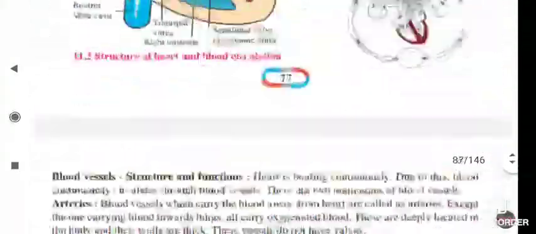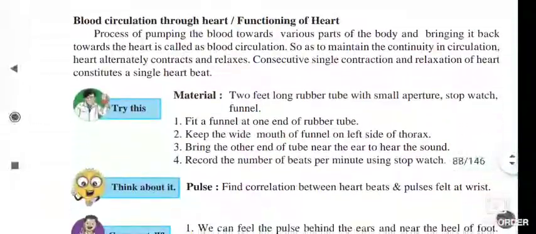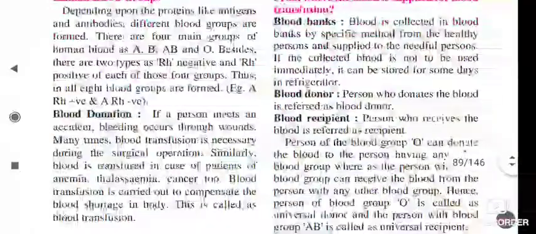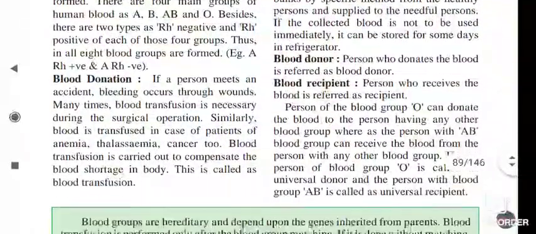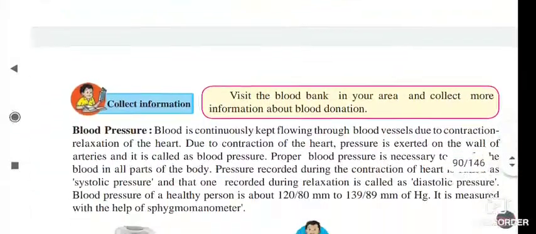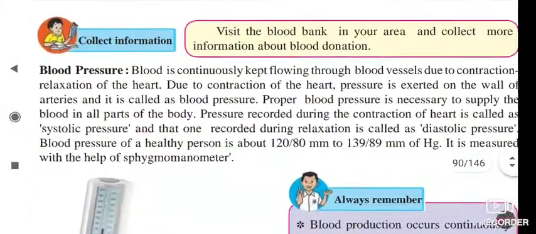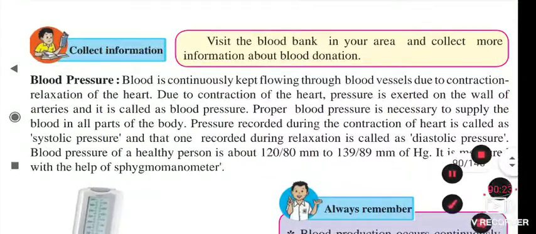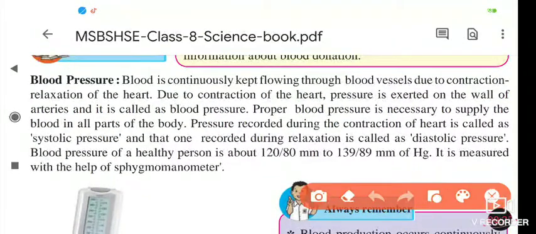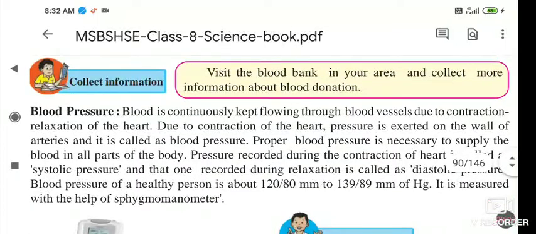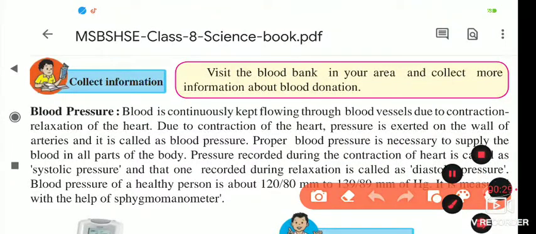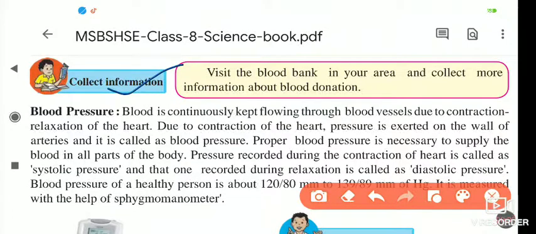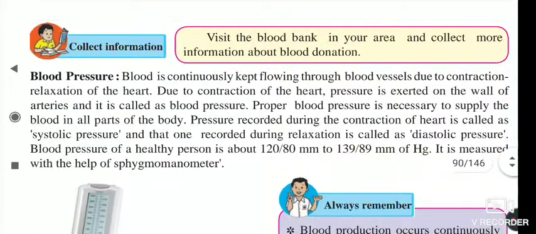Under this lesson, today we will see the last part of our lesson, and inside it we will see human blood groups, that blood donor and recipient that we had seen. Next part is blood pressure. Here we collect information. Visit the blood bank in your area and collect the information about blood donation. That is the work they gave to you. Next point is blood pressure.